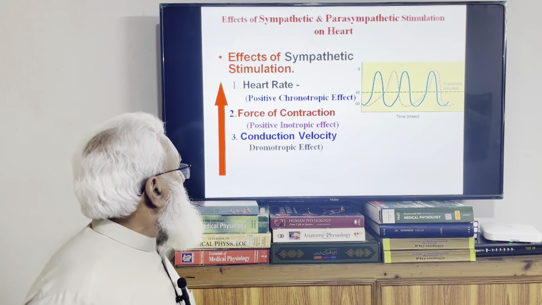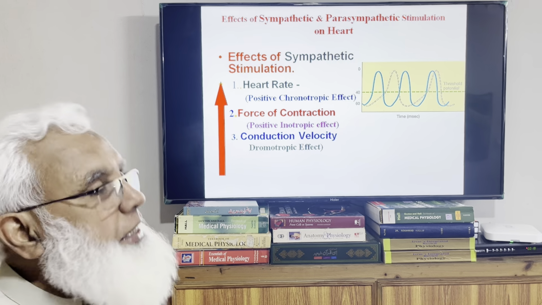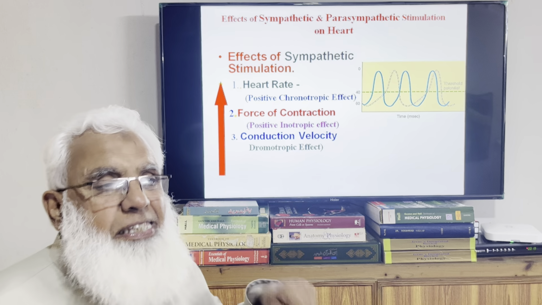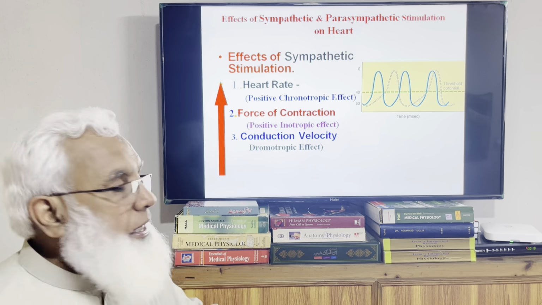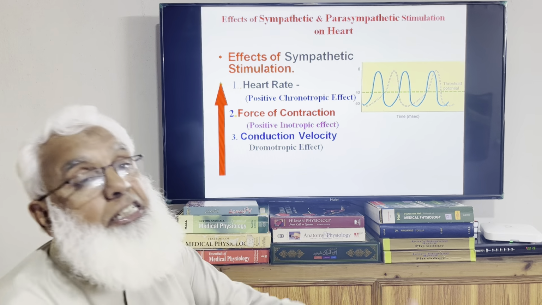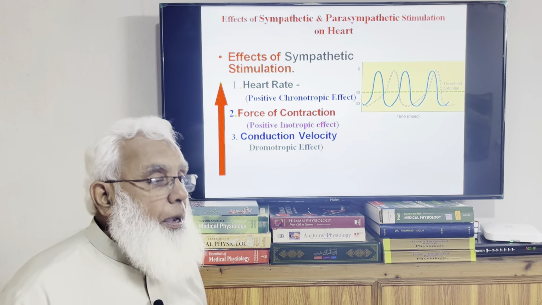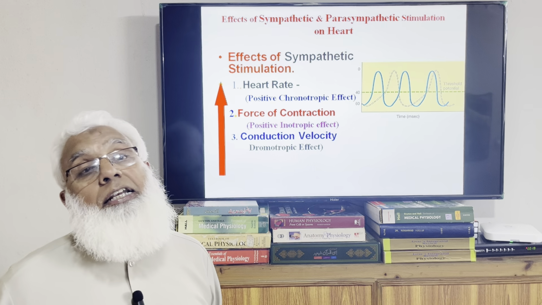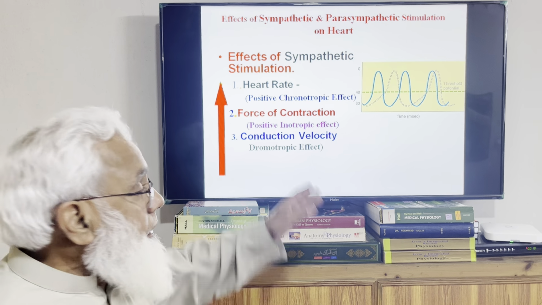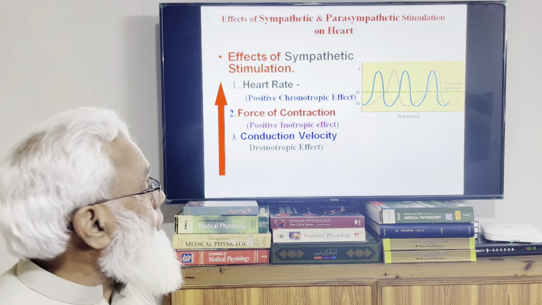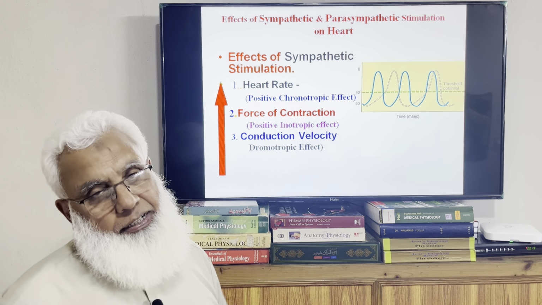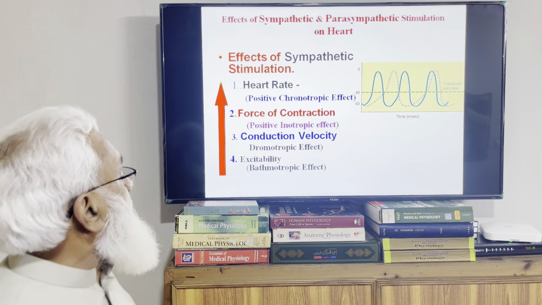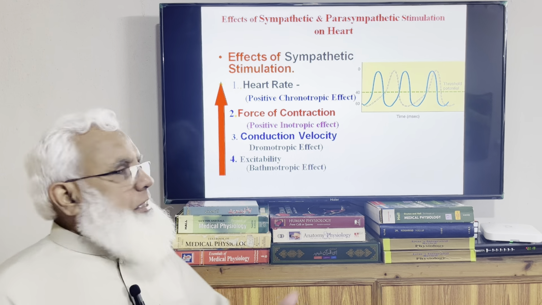Besides that, there is increased conduction velocity as well. Not only the heart rate, the number of impulses generated from the SA node are increased, their conduction velocity is also increased in the myocardium, which is normally very fast conducting muscle. That is known as dromotropic effect. And the fourth one is it becomes more excitable.